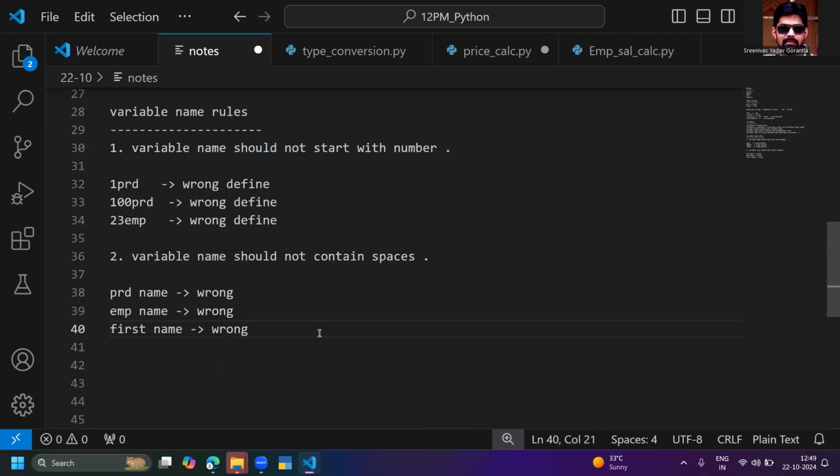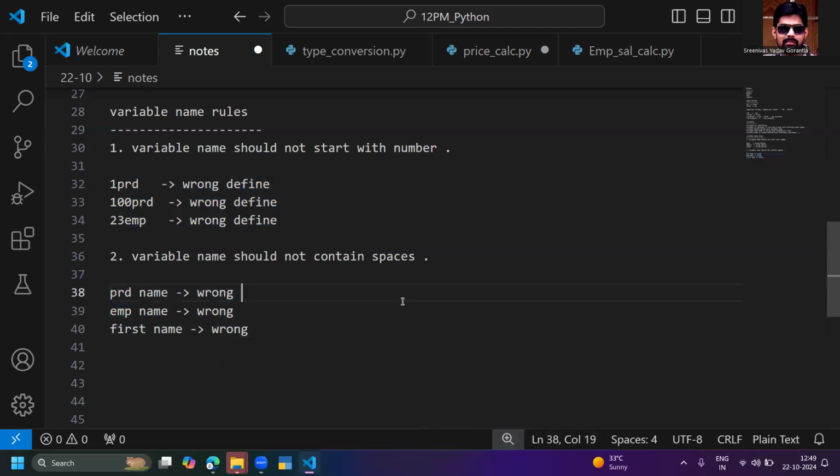Whenever you provide a space in a variable name, that is a wrong variable name. You cannot give spaces in variable names. The first rule is what? You cannot define a variable name with a number. And a variable name should not take spaces. That is one more rule.